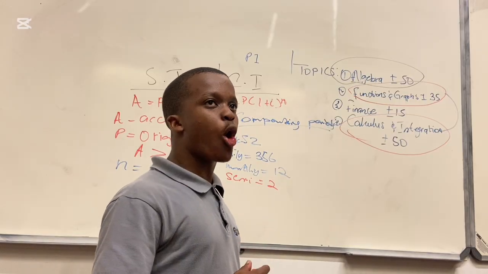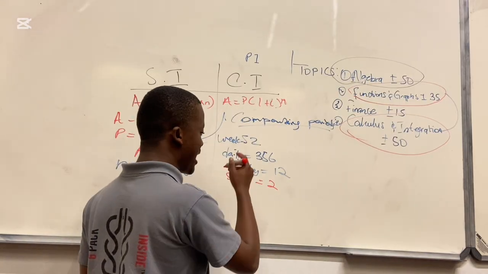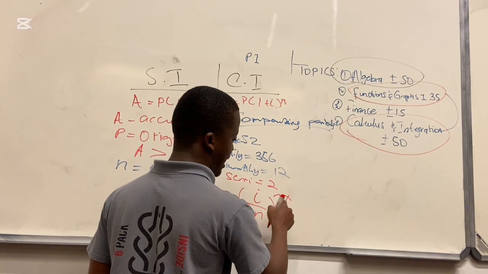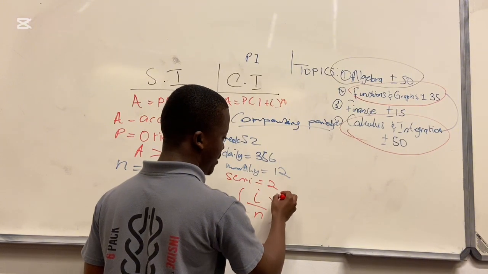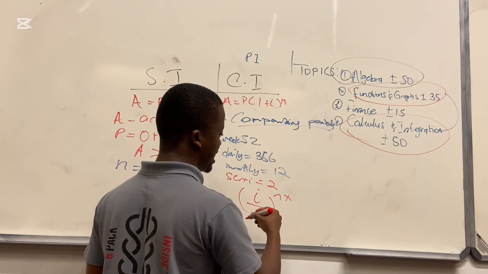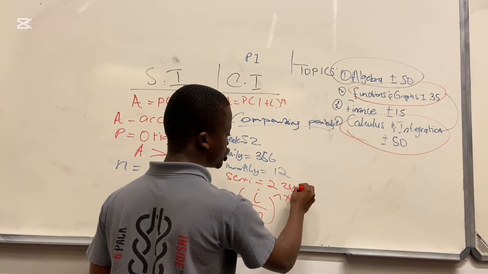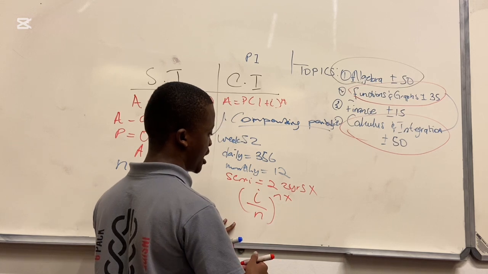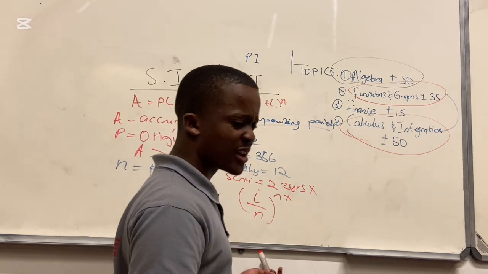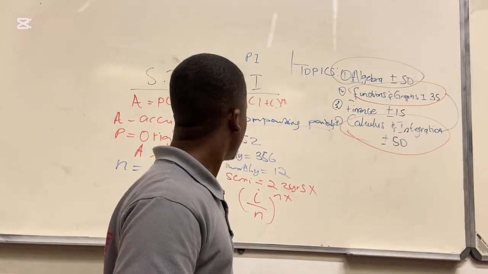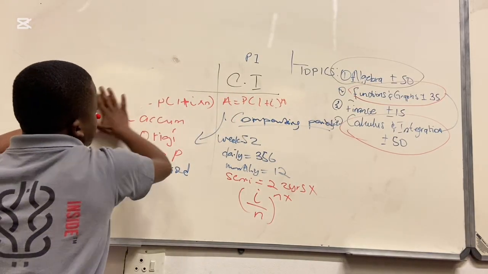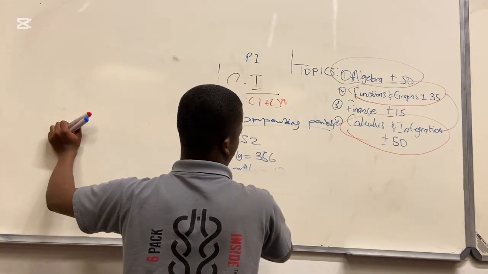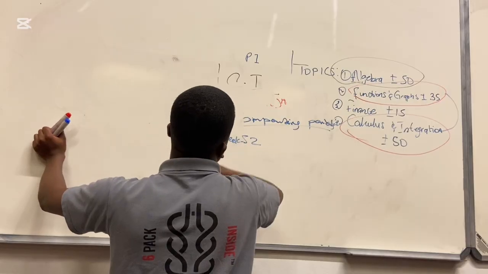We apply that on your interest rate, you divide the interest rate by the compounding period, then you multiply the number of years, if it's 2 years, by the same compounding period. It's very, very important to know those things, people of God. Now, let's go to some very easy questions, just to see what you see.